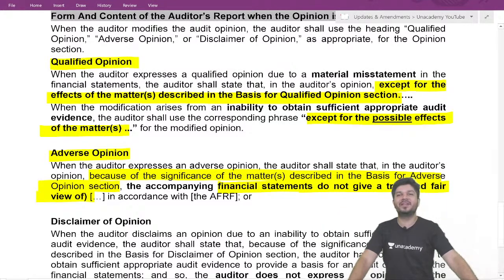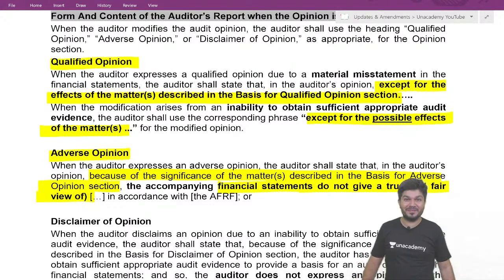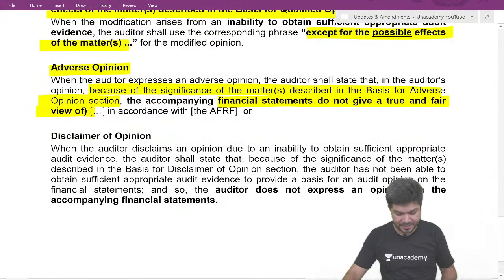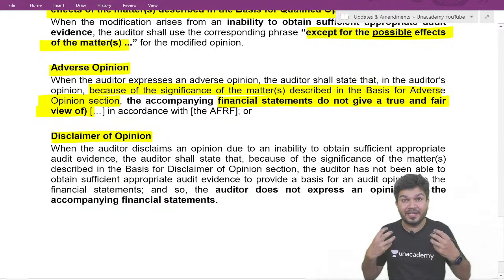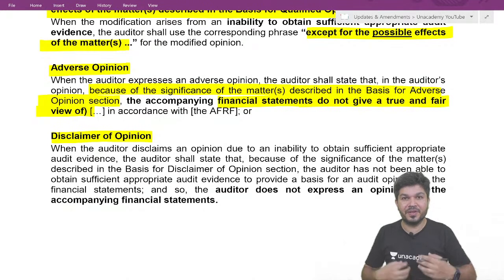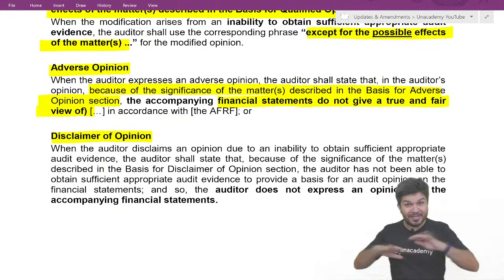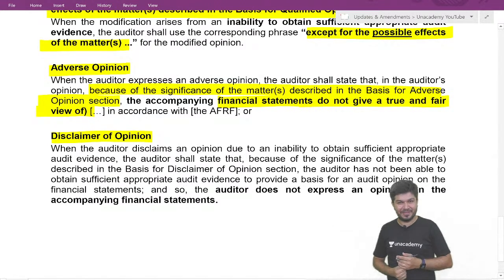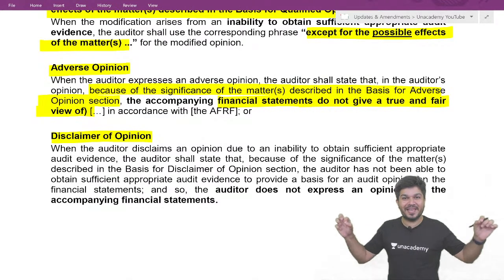And disclaimer, when will we give it? When we are unable to obtain sufficient appropriate audit evidence. The possible effect is material and pervasive; we have not checked. We will write that we were unable to obtain sufficient appropriate audit evidence and accordingly we are not expressing any audit opinion.